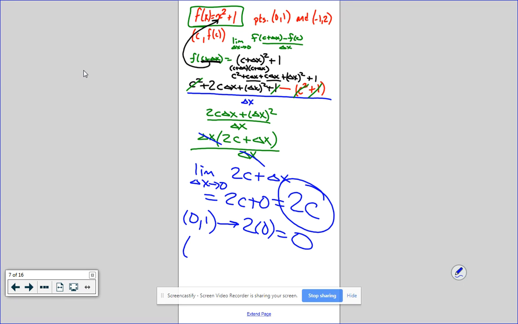Do the same thing with negative 1, 2. What's the slope at negative 1? It is negative 2. So I'm finding specific points on my graph and finding their slope at that specific point. Seems like there's gotta be an easier way to get to 2c. There is. I'm just not teaching it to you; that's the long way.